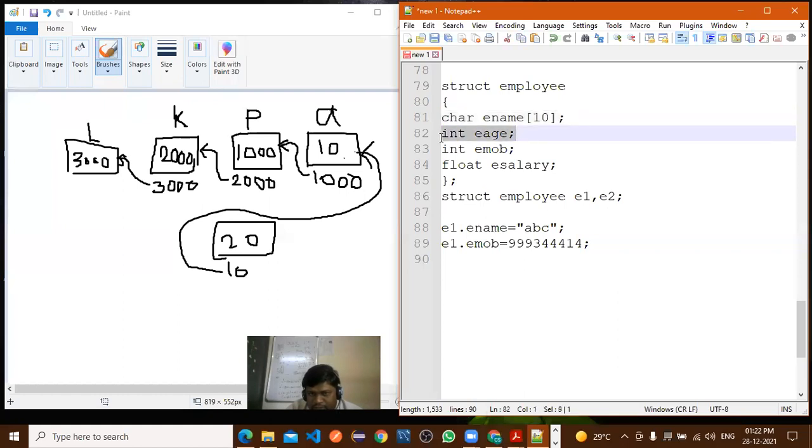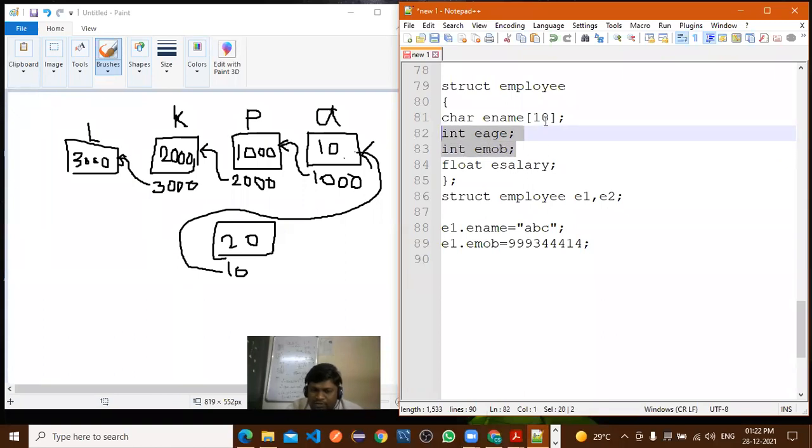After that, another variable, integer. What is the size of integer here? 4 byte, or 2 byte. 2 bytes, right?